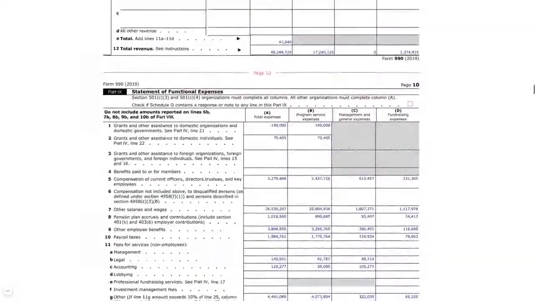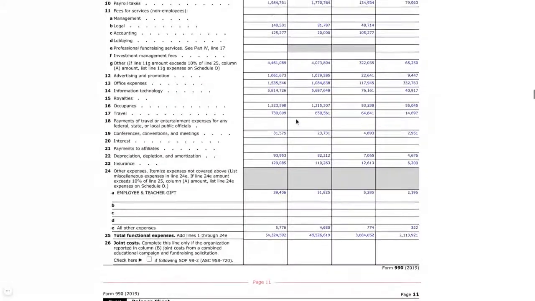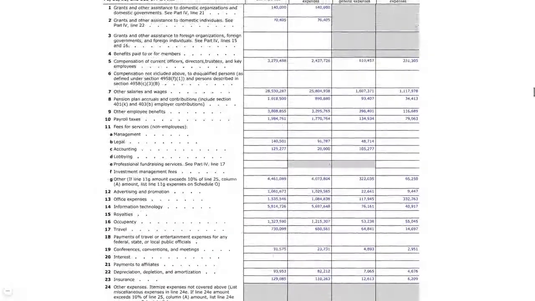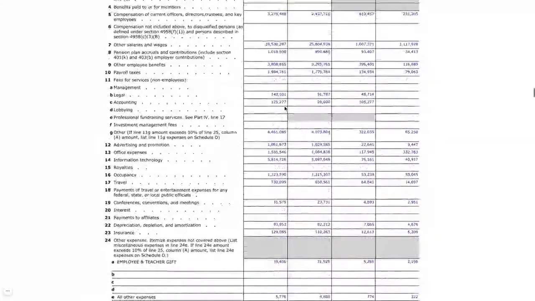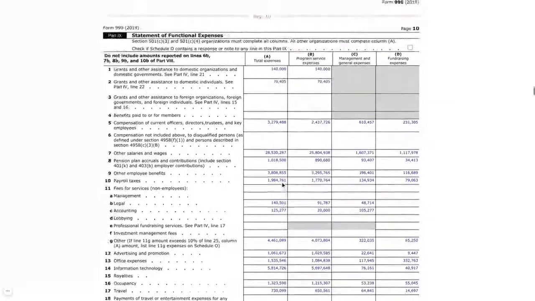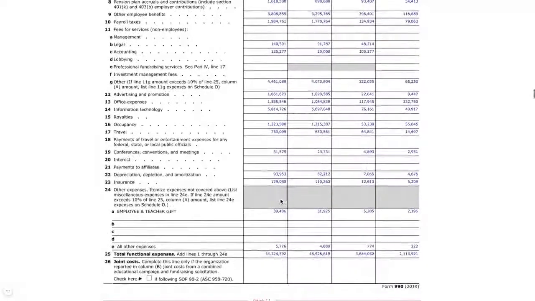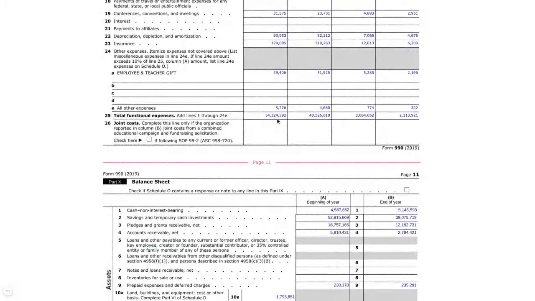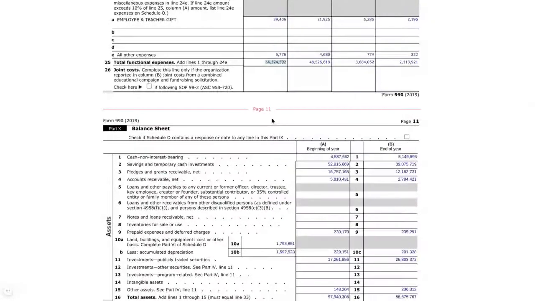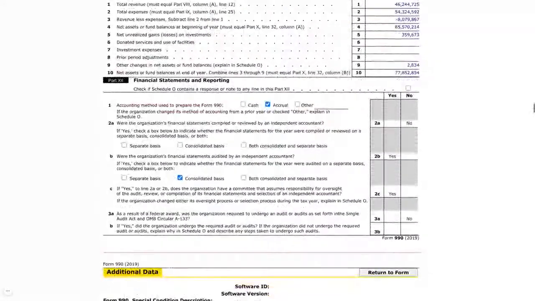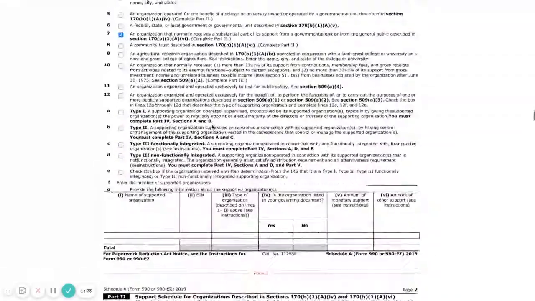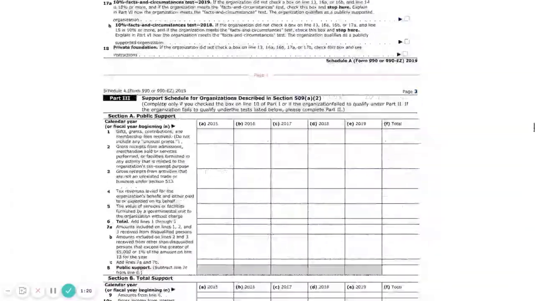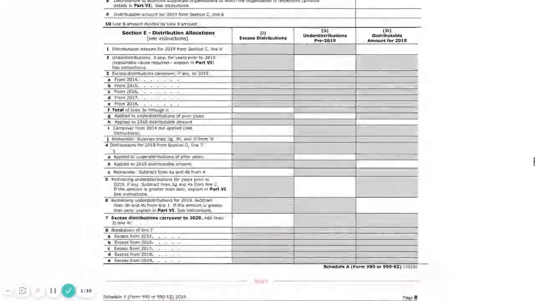So the rest of this document, you're going to be able to see more of a breakdown, what exactly they're spending their money on and what that's all made up of. So you can see here, just as an example, they spent $730,000 on travel, spent $130,000 on insurance, and then you can just see their total down here again, which was up earlier too. And there's this additional data section, different supporting organizations, a lot of stuff that isn't quite as relevant, and a lot of this isn't really filled out because they might not have to.